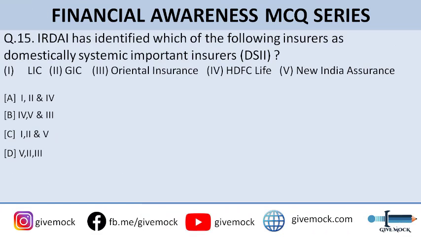IRDAI has identified which of the following insurers as domestically systematically important insurers, or DSII. So you can go through the options here. Guys, the correct answer to this question is option C, that is LIC, GIC, and New India Insurance. So LIC, GIC, and New India Insurance have been identified as domestically systematically important insurers by the Insurance Regulatory and Development Authority of India, IRDAI. Okay. Moving on to question number 16.